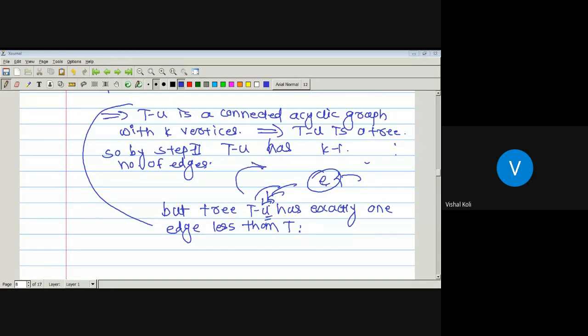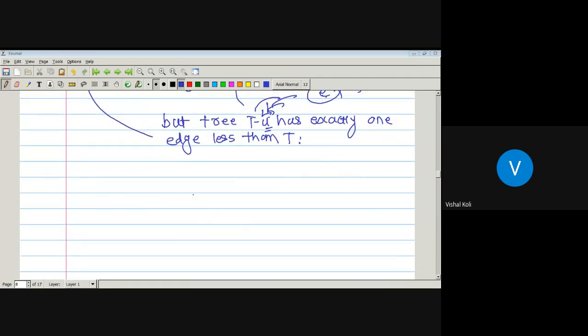But T minus u has how many edges? Which is k minus 1. So how many edges in T? T has k minus 1 plus 1 edges. That is k minus 1 edges in T minus u, and one edge is nothing but E, which implies T has k edges.